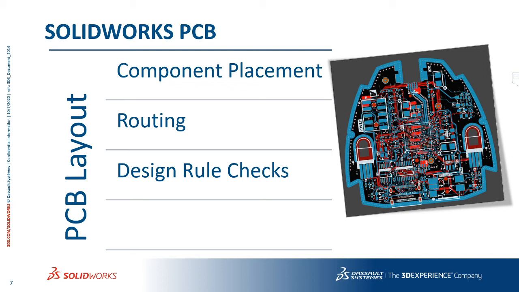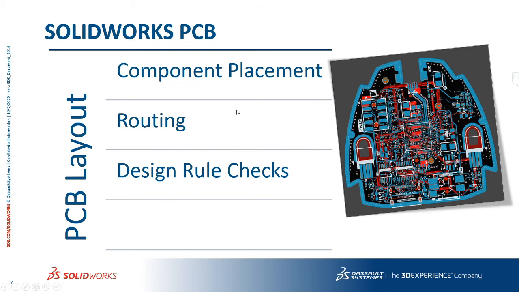The same thing here also: the design rule checks will automatically show you messages about which routing you have not done and which components are not installed in the PCB layout. You can easily get this kind of information in the message tab.